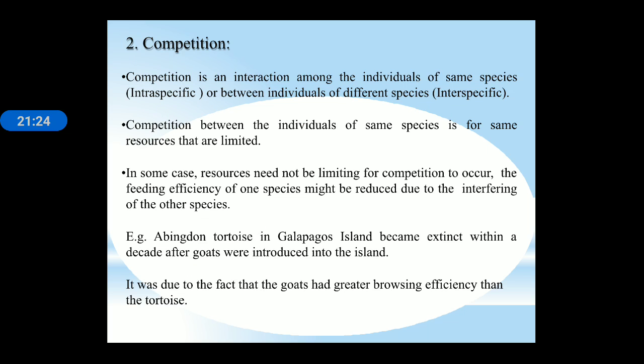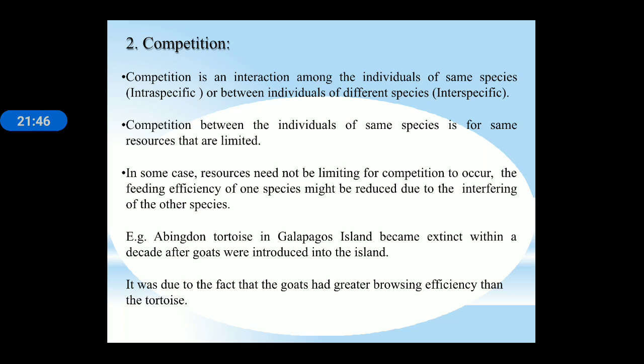The next interaction is competition. Competition is the interaction among individuals of the same species, or it may be between different species. That is, intraspecific competition and interspecific competition will be there. Competition between individuals of the same species is for the same resources that are limited. Resources need not be a limiting factor for competition to occur.